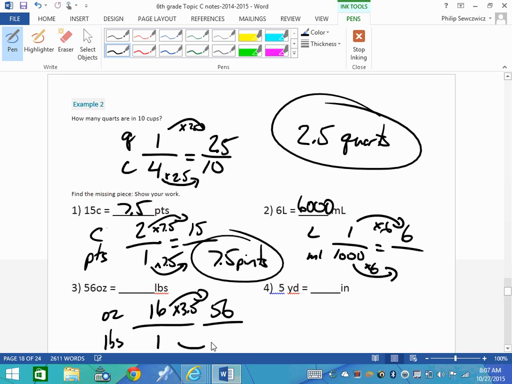Now, it's not always going to be halves. In this particular case, we're trying to give you kind of friendly-ish problems. But yeah, 1 times 3.5 is 3.5, so it's 3.5 pounds.